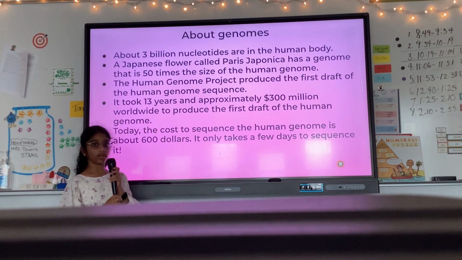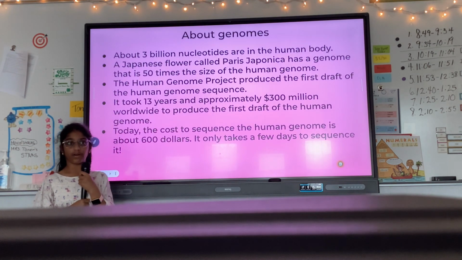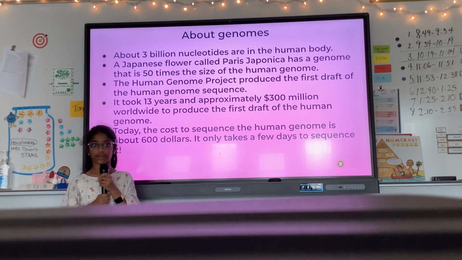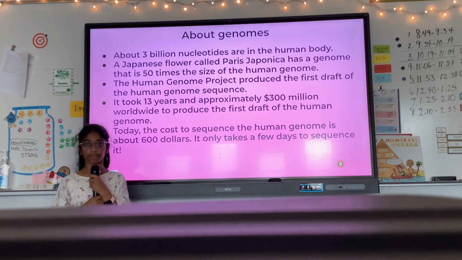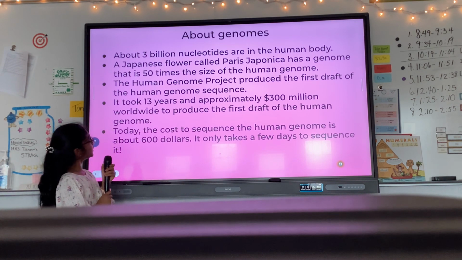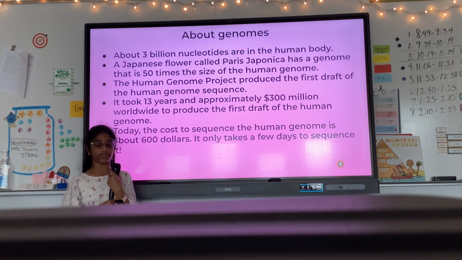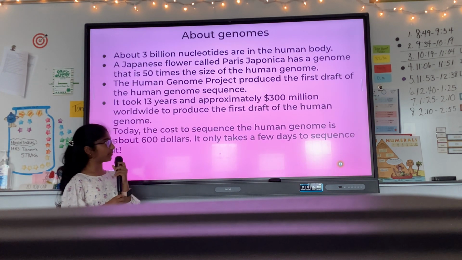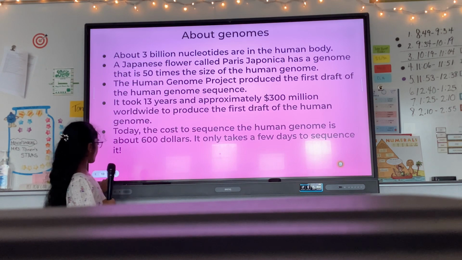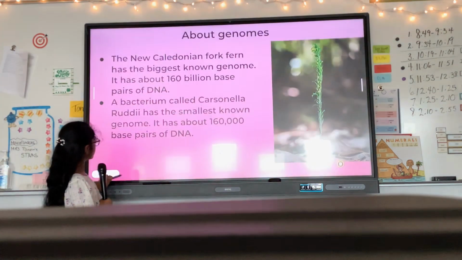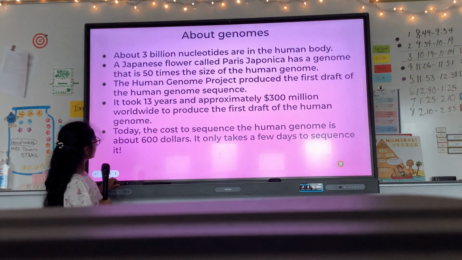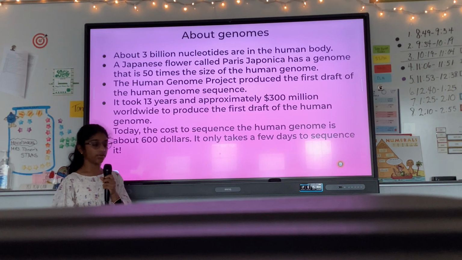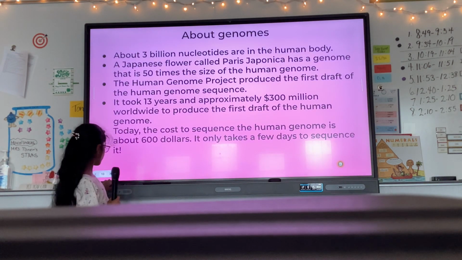A Japanese flower called Paris japonica has about 150 billion nucleotides, and it's 50 times the size of a human genome. The Human Genome Project produced the first draft of the human genome sequence, and it took 300 million dollars and researchers worldwide to do it in 13 years. Today the cost to do it is $600, and it only takes a few days.